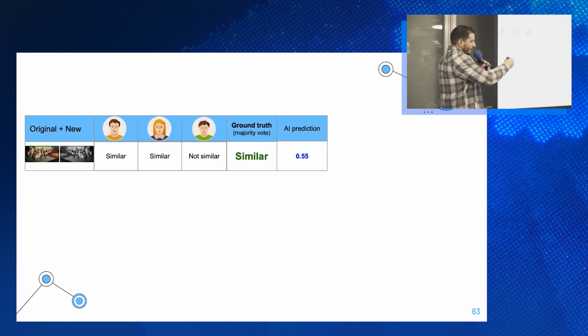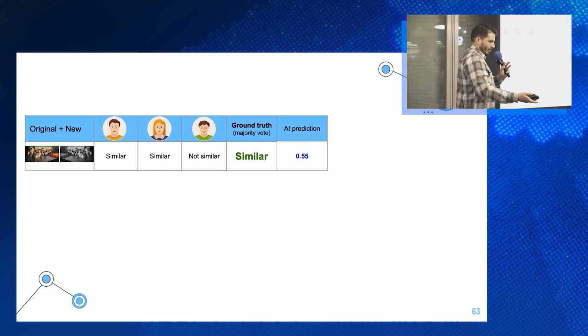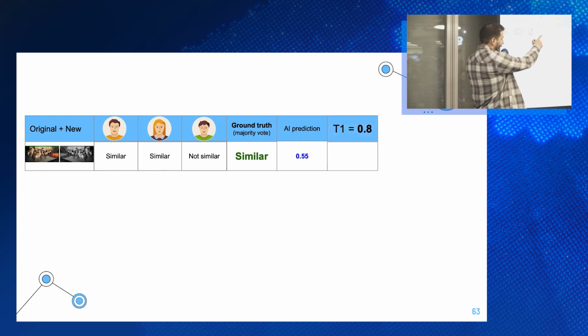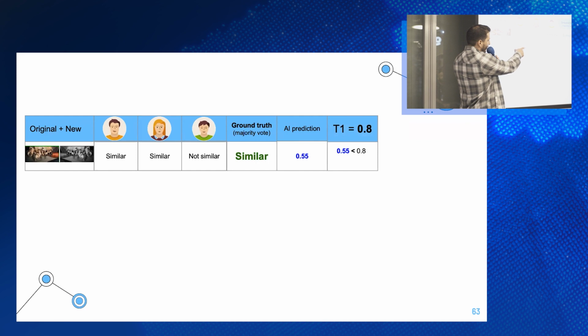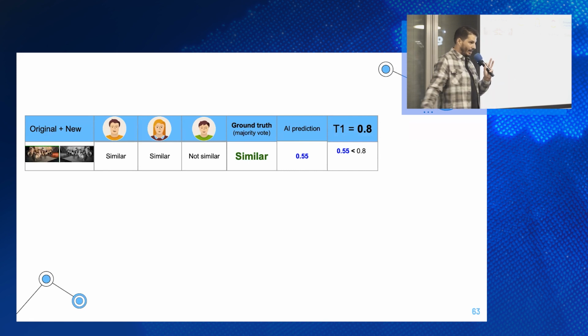If this number is smaller than the threshold, the AI model will say similar. So the first threshold we chose, the random one, was 0.8. Because if we compare those two, 0.55 is smaller than 0.8, and the model will say similar, right?